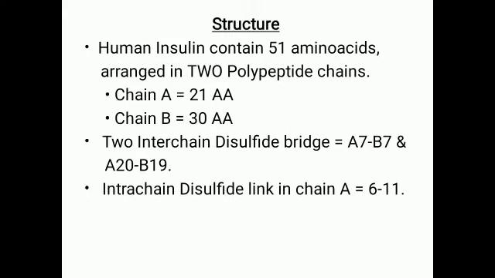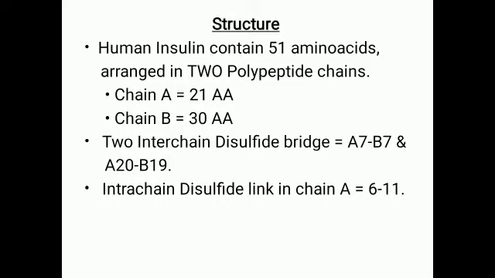Now, coming on to the structure, human insulin contains 51 amino acids, and these 51 amino acids are arranged in two polypeptide chains, chain A and chain B. Chain A contains 21 amino acids, chain B contains 30 amino acids. These two chains are linked by interchain, that is in between the chains, and intrachain, that is within the chain, disulfide bonds.